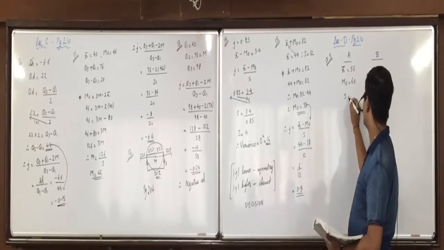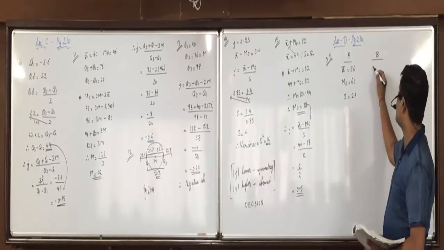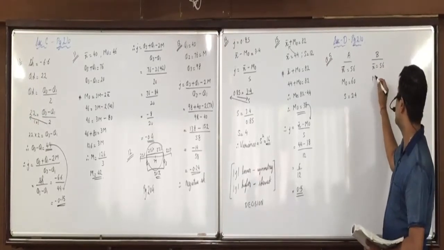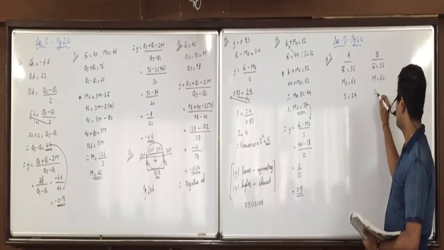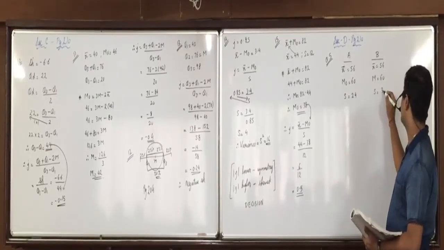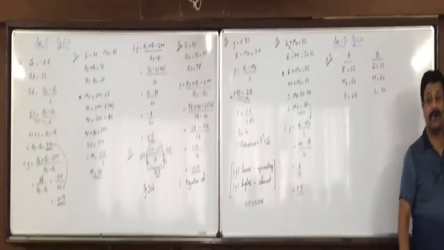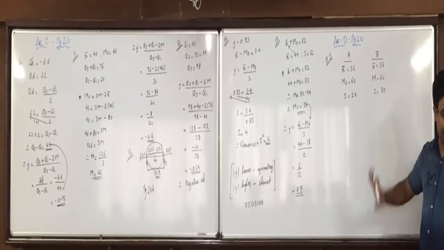S is 24. Whereas for group B, X bar is 56. Then not mode, it is median 60 and S is 30. Now we have to find which is closer to symmetry. So first we'll find J for both. Did you all write up till here?